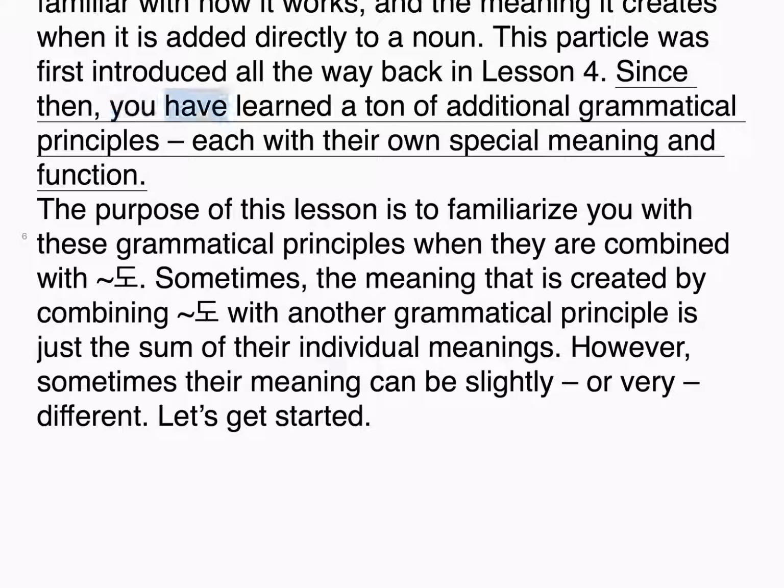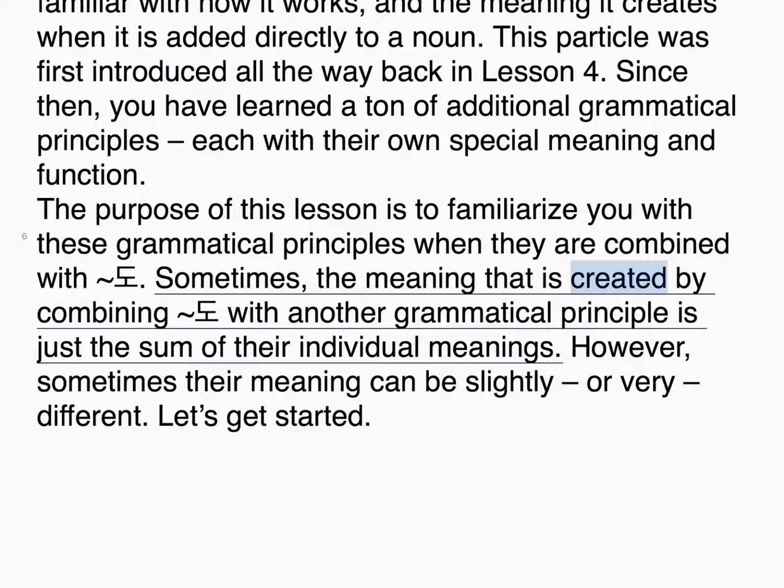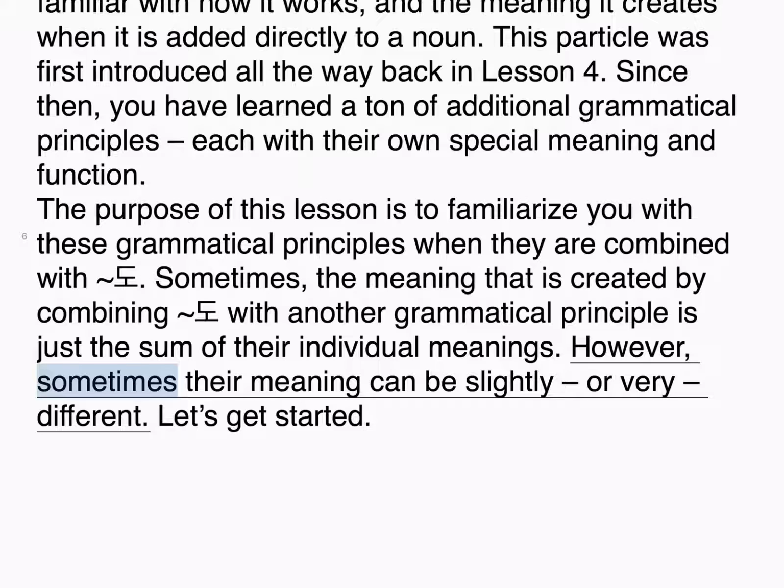Since then, you have learned a ton of additional grammatical principles, each with their own special meaning and function. The purpose of this lesson is to familiarize you with these grammatical principles when they are combined with 도. Sometimes, the meaning created by combining 도 with another grammatical principle is just the sum of their individual meanings. However, sometimes their meaning can be slightly or very different.